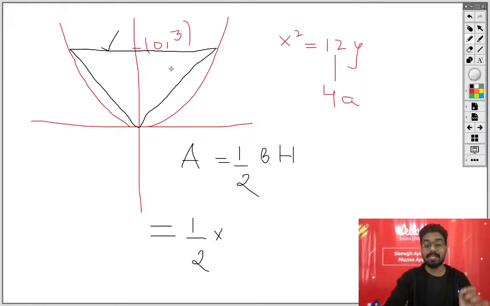What is the base? Base is the length of the latus rectum. And what is the length of the latus rectum? It is the coefficient of the linear variable, which is 12 over here. Now what is the height? This is the height. And the coordinate of this particular point is (0, 3).